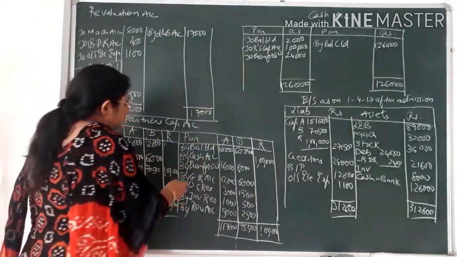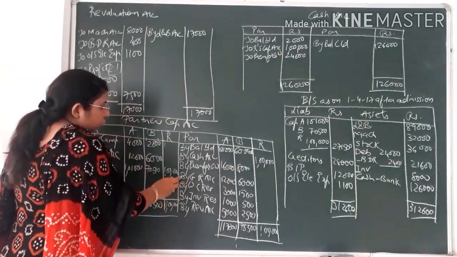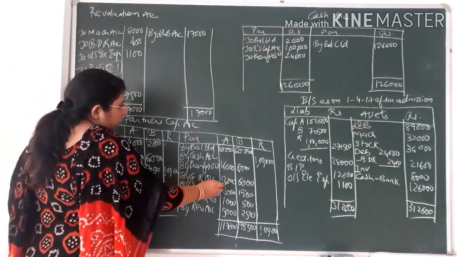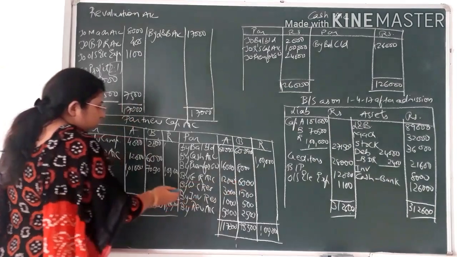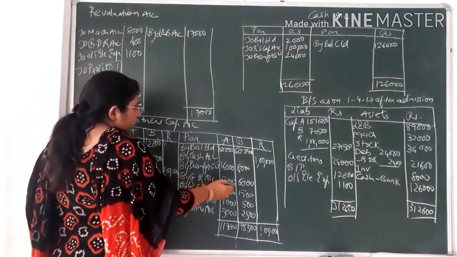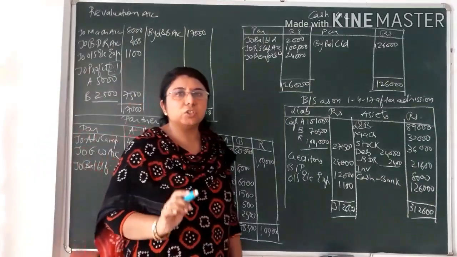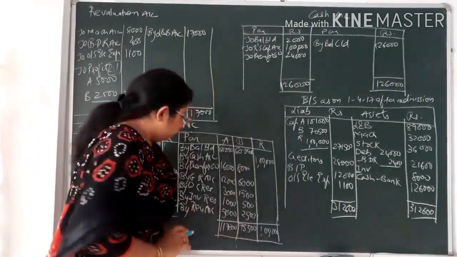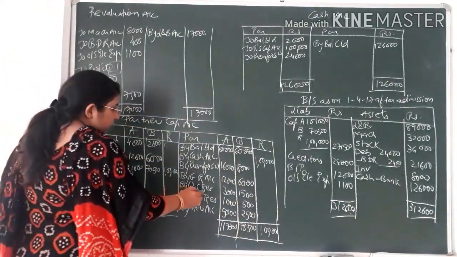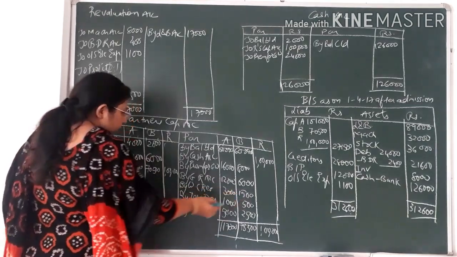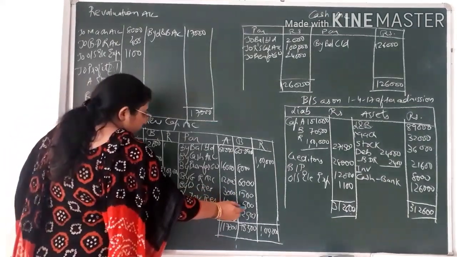So here you can see the journal entry that we had written, that was general reserve account debit to A's capital account credit and B's capital account credit. So by general reserve account credit 12,000 and 6,000. Students, you have to just do the posting of whatever journal entries we had written. Next, in the same way, workmen's compensation reserve 3,000 and 1,500, and investment reserve also 1,500.